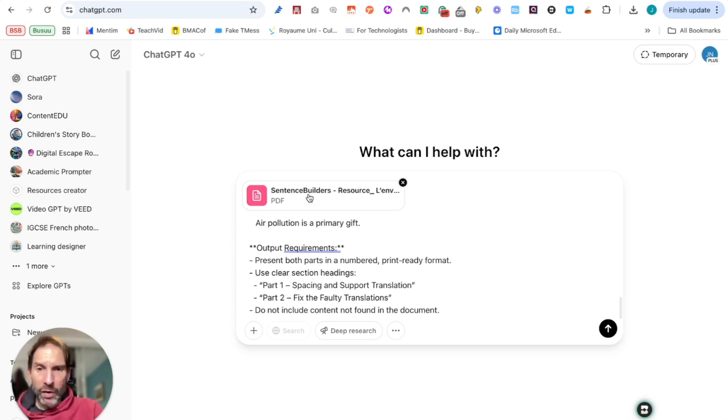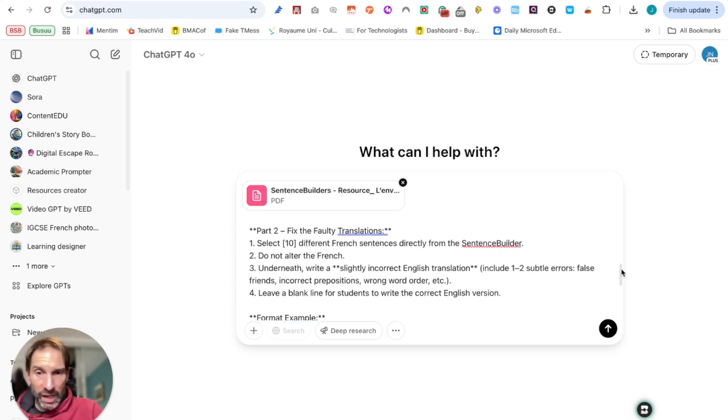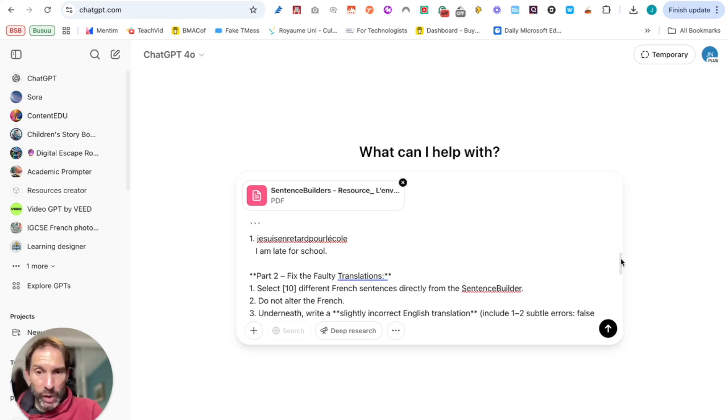So I've got my PDF, it's going to be reading it. I've asked it to be creating some sentences. The prompt I'll be very, very happy to share with you. Usually they struggle with the second part. As I said, the large language models find it really difficult to create faulty translations. They like to have the translation done properly and without any mistakes. But here we want mistakes in it.